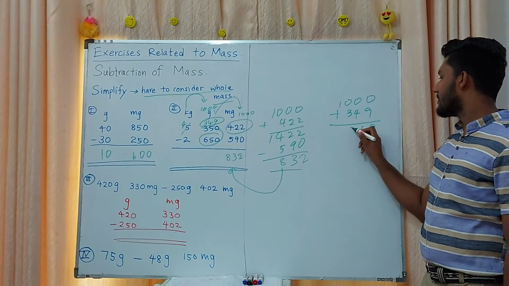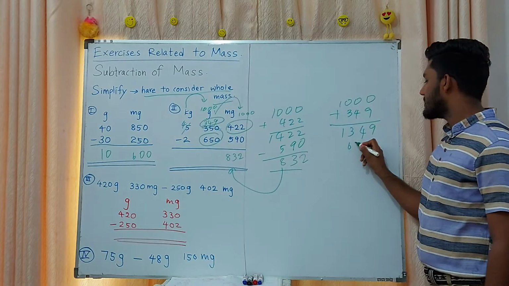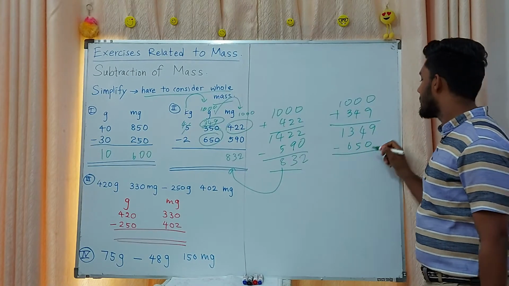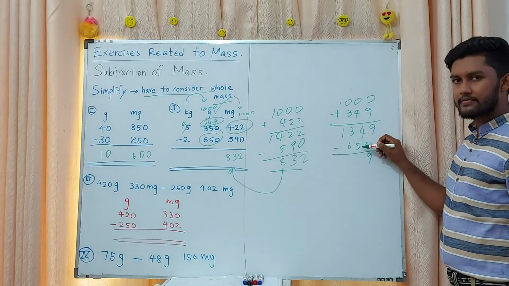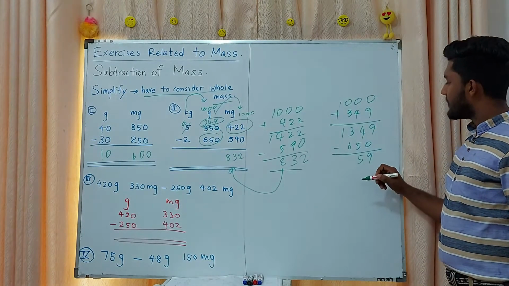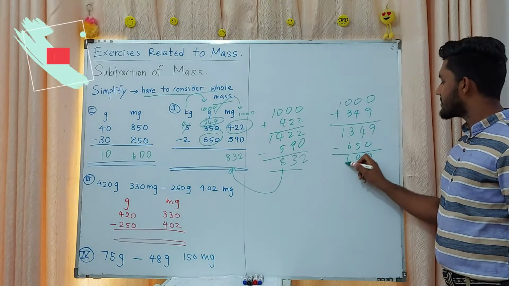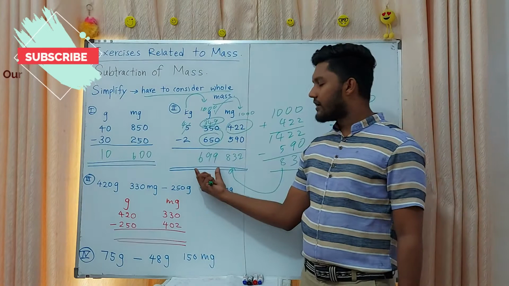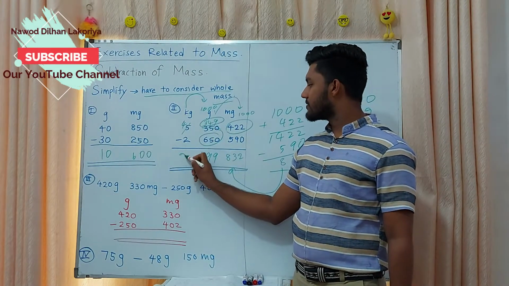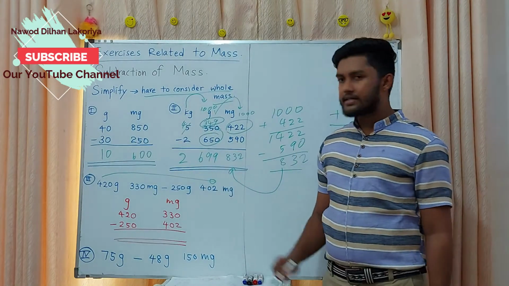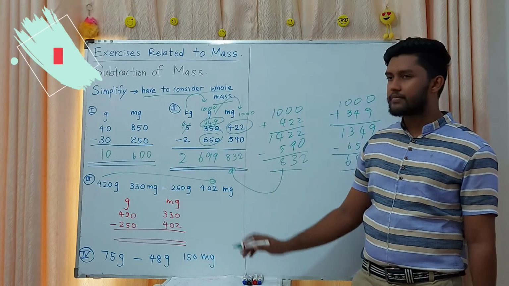9, 4, 3, 1. Then you want to subtract 650. 9 minus 0, 9. Here 14 minus 5, 9. Here 12 minus 6, 6, so 699. After that you are moving to the kilogram side. 4 minus 2, 2 is the answer. That was horizontal subtraction.